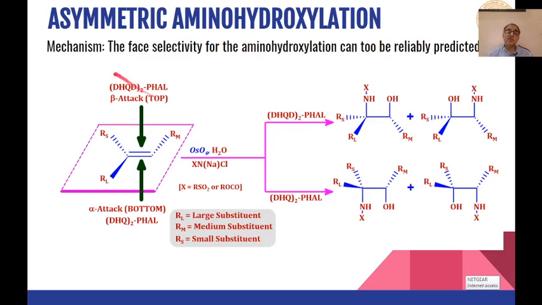The mechanism is the same as we have seen in case of asymmetric dihydroxylation reaction.